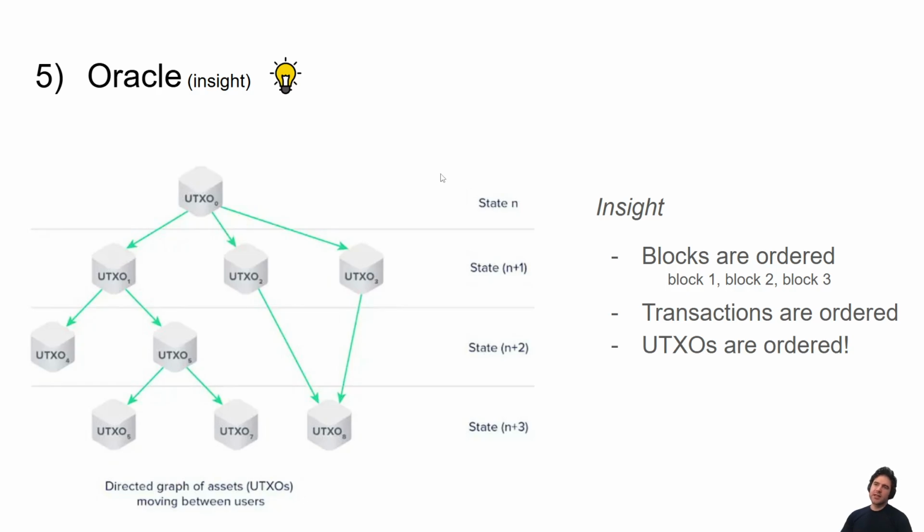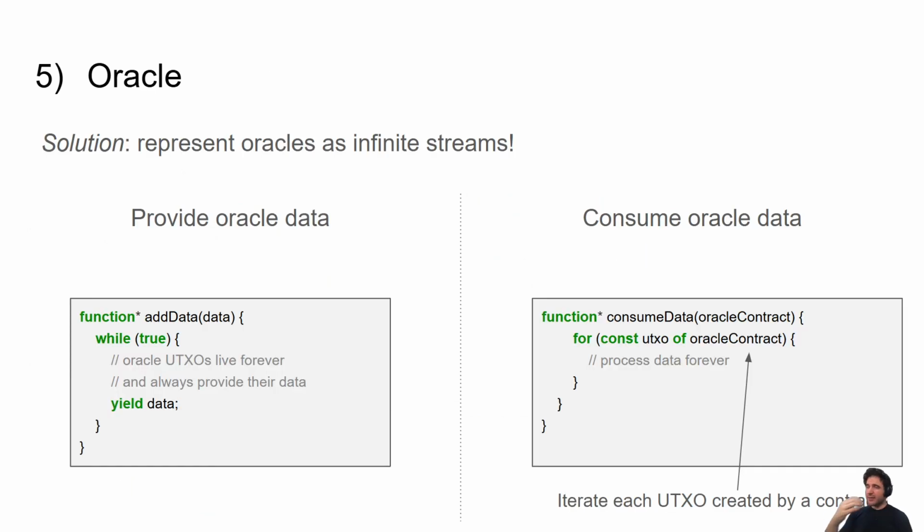The key insight is that in blockchains, UTXOs are kind of ordered, right? Blocks are ordered, transactions are ordered, therefore UTXOs are ordered. So this is UTXO 0, UTXO 1, 2, 3, 4, 5, 6, and so on. So we can give an order to the UTXOs that appear in the blockchain. And so that means that we can actually kind of think about iterating over UTXOs as just a for loop, right? Just like we saw earlier, we can iterate coroutines and generators just with a for loop construction. Now you'd be wondering, like, wait, that introduces issues. Like, that's not possible.